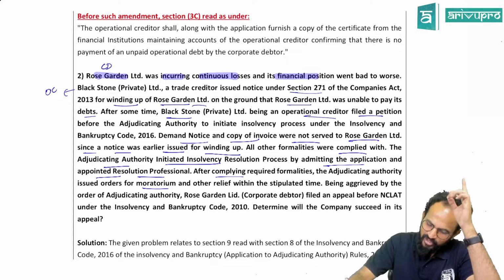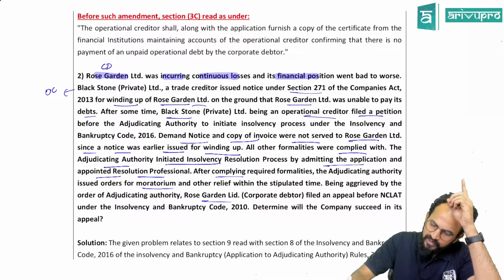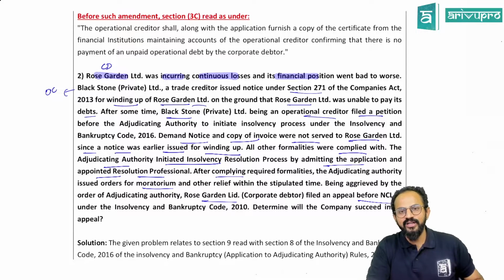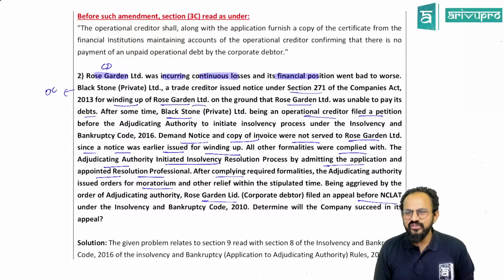Being aggrieved by the order of the adjudicating authority, the corporate debtor filed an appeal with NCLAT. Now you decide the matter, is what they are telling. When I told you, what is this? Very simple. Financial creditor, operational creditor, corporate debtor. Whatever the application is, they have to file some documents with it.